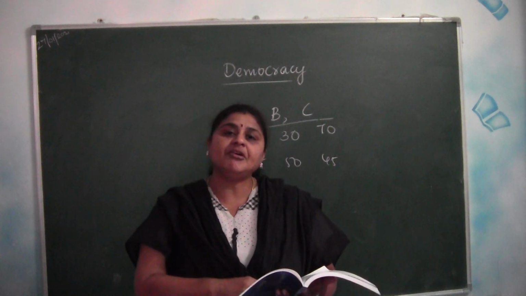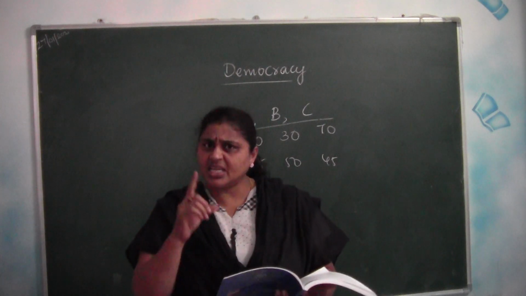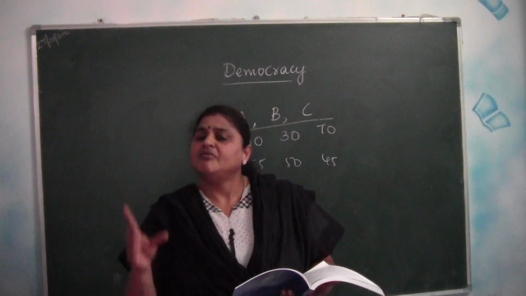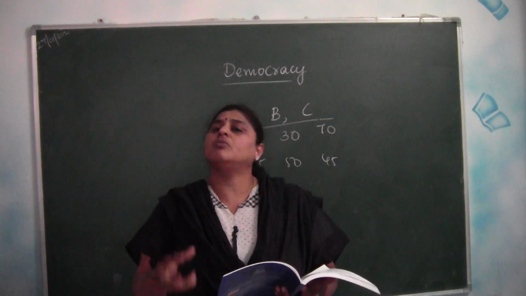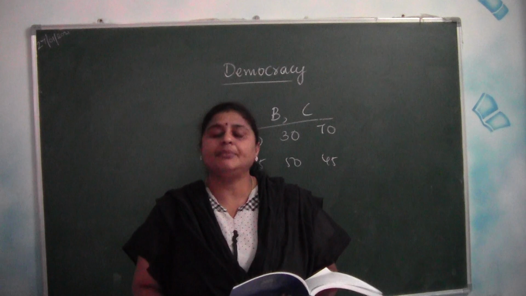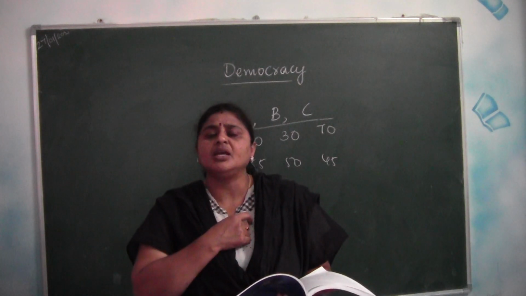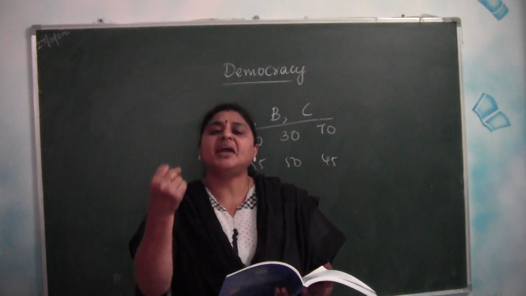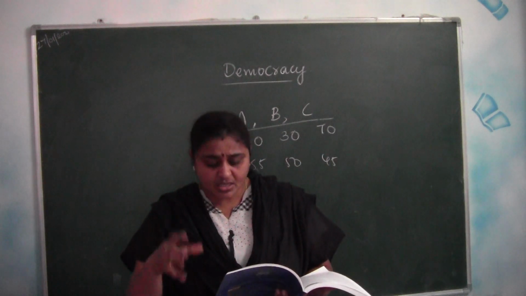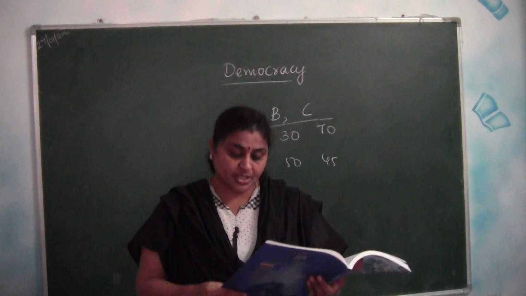In a monarchical government, the king rules, and whatever the king says is final. We have no option to say no, other than to do it. But a democratic government is a people's government. If we are not happy, we have the right to vote and fight against the government. So this is voluntary associations.